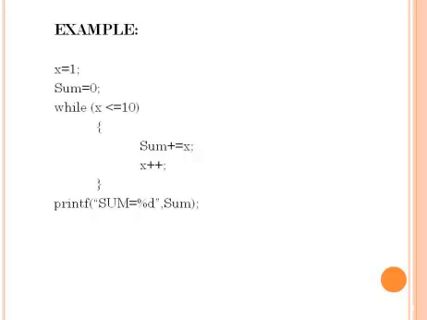After that, the next statement is x plus plus. Here the x value is 2. After executing this expression, the value of x is 3. This is the last statement of the while loop. After executing it, the control will transfer to the while statement. Here again it checks the condition. This process will be continued up to x greater than 10.